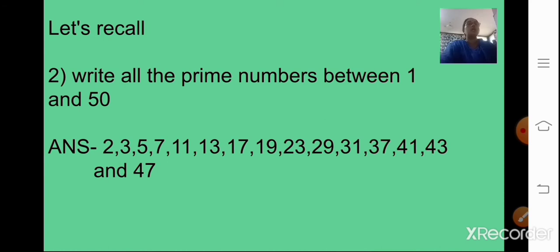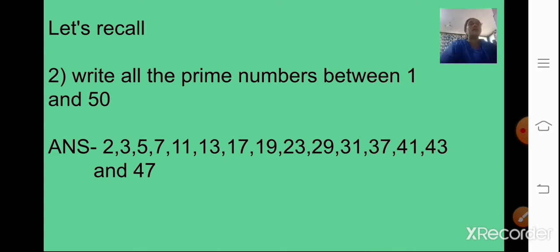Now here we have to write all the prime numbers between 1 and 50. So which are the numbers? The number 2, 3, 5, 7, 11, 13, 17, 19, 23, 29, 31, 37, 41, 43 and 47. These all are the prime numbers.